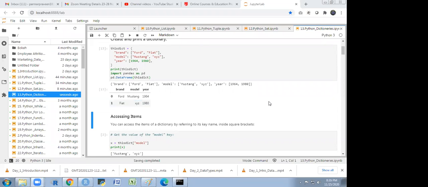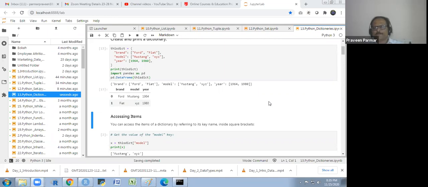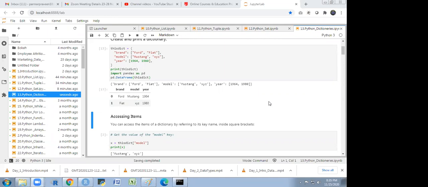Sir, I have a query. Can I ask? Yes, yes. Sir, inside a dictionary, can we have tuple, list, and set all together? And suppose we want to make changes, in a dictionary changes are possible. So inside the dictionary, if we have all these three and we make changes through a tuple, will it work?